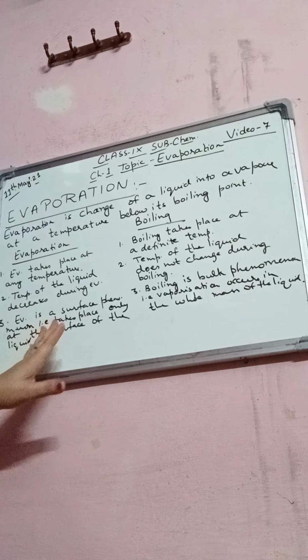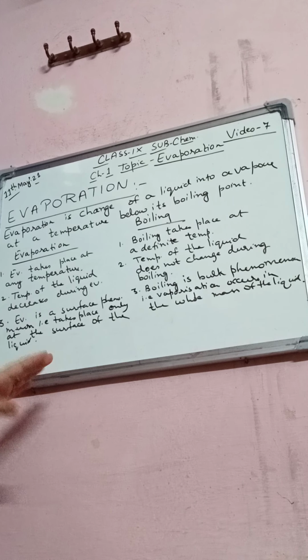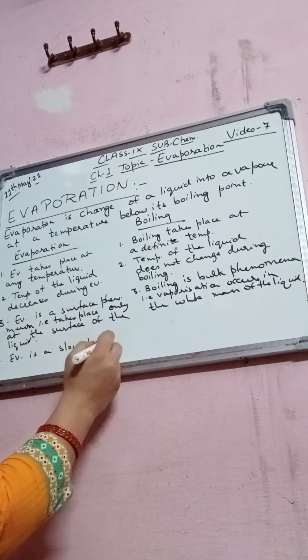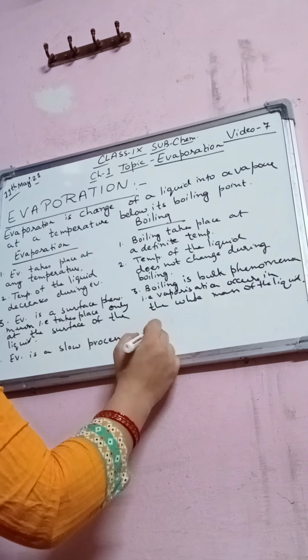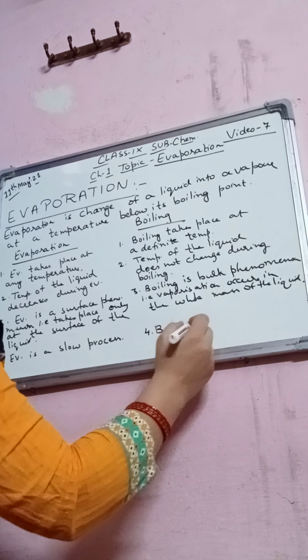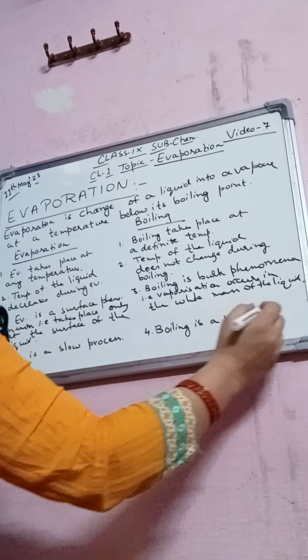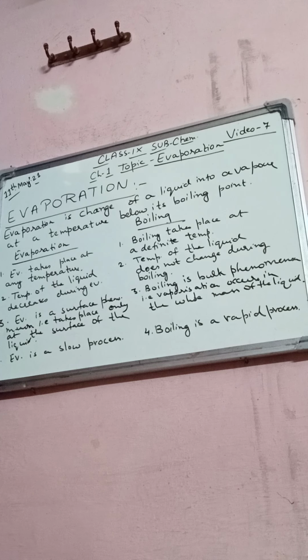And number four: evaporation is a slow process, and boiling is a rapid process. Boiling means that after some time it starts boiling, right students? So this is about the definition of evaporation and the differences between evaporation and boiling.